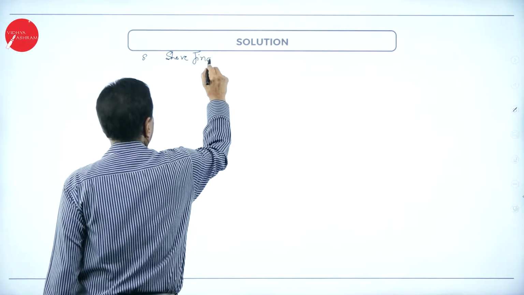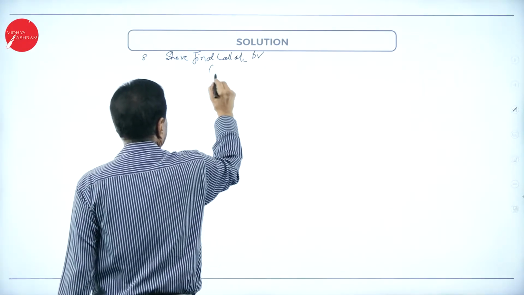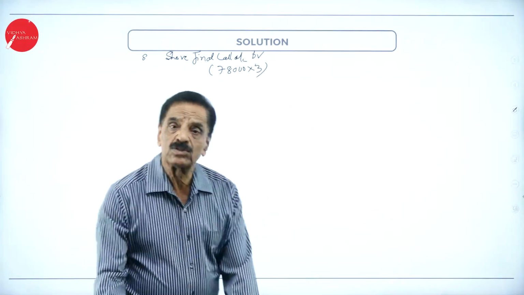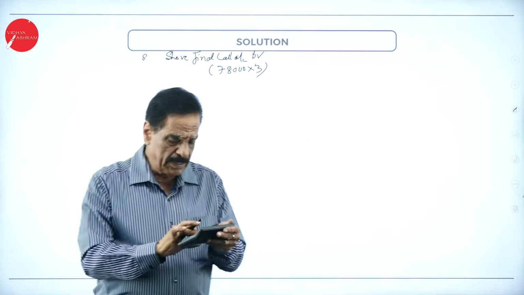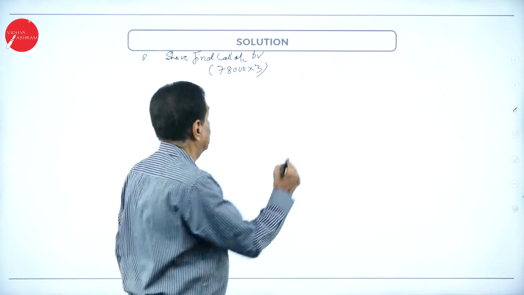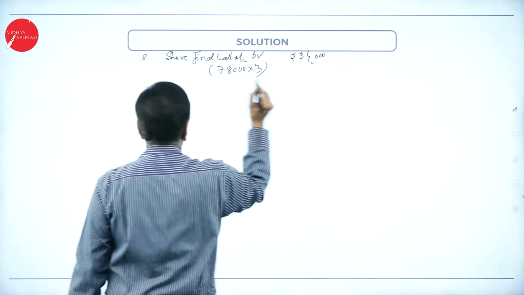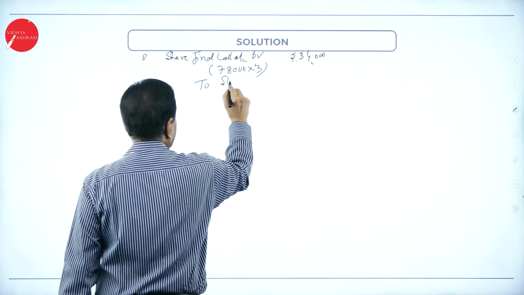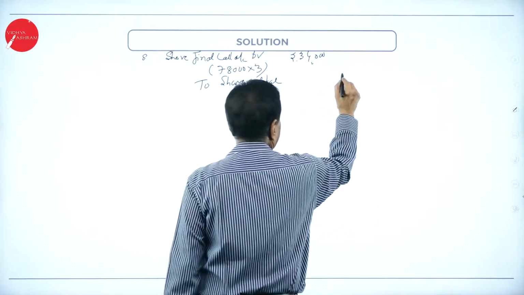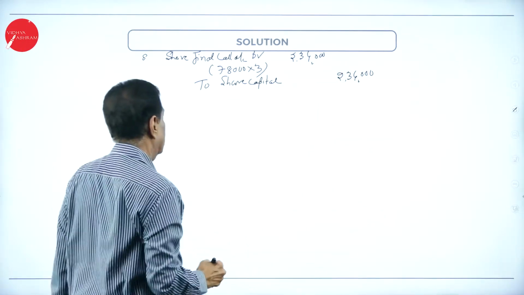Final call account debtor. So this is 78,000 into 3. The 2,000 has gone. This is 78,000 into 3, which is 2,34,000, to share capital, 2,34,000. Due entry.